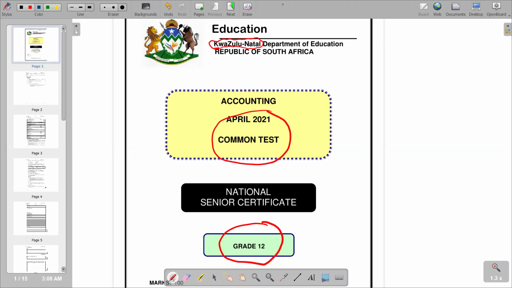This video, we want to look at the April 2021 common test, and we are going to look at a question paper from the province of KwaZulu-Natal. So we are going to start on our first question, that is our question one.